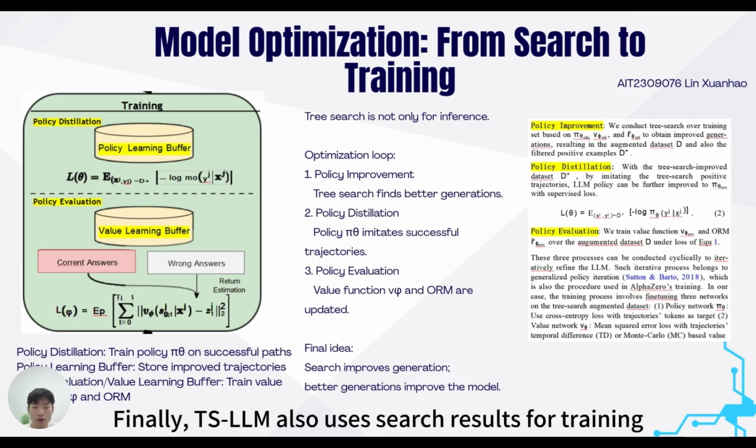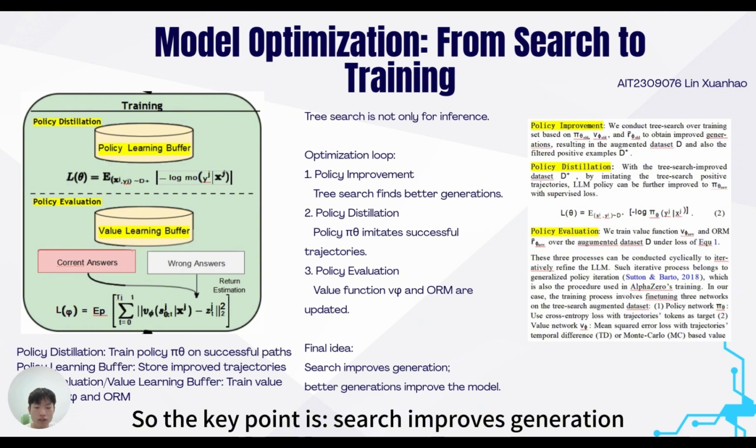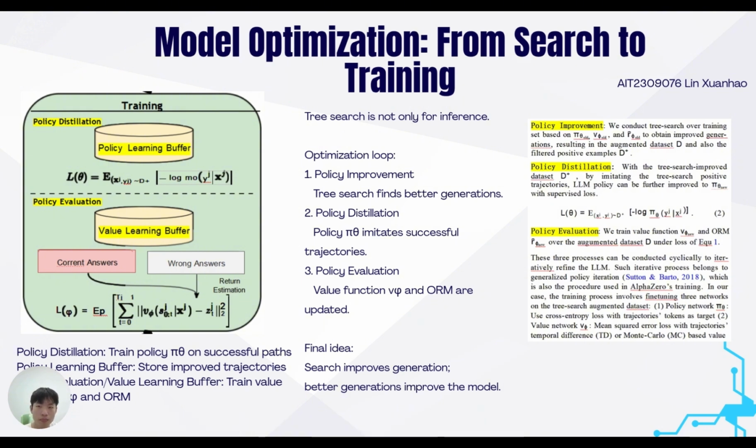Finally, TS-LLM also uses search results for training. Tree search finds better trajectories. Policy distillation trains the policy model on successful paths, and policy evaluation updates the value model. So the key point is search improves generation, and better generation further improves the model.